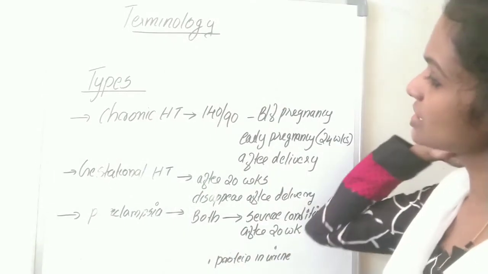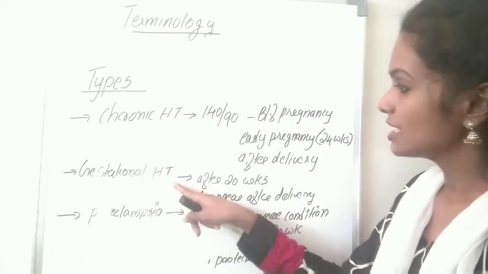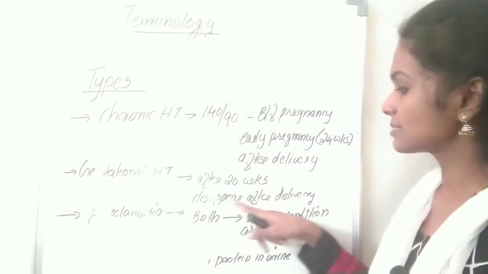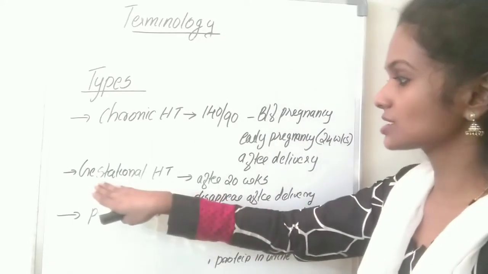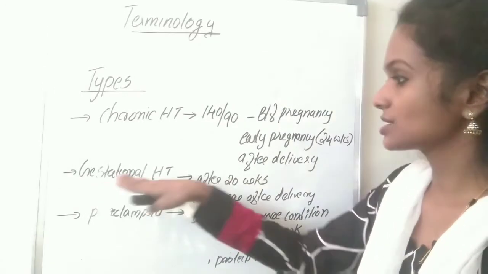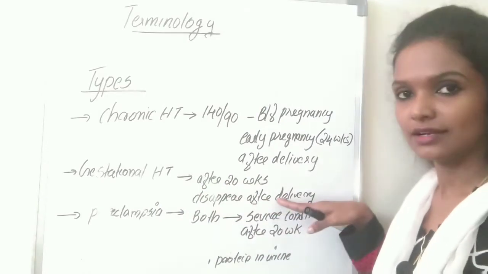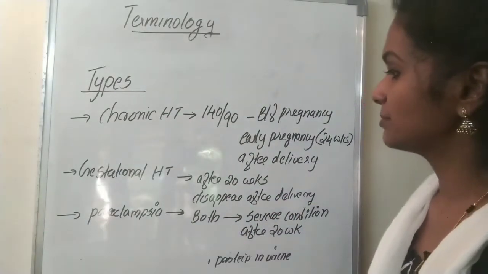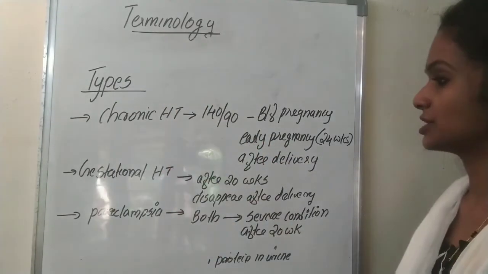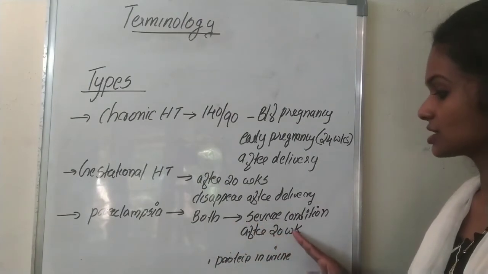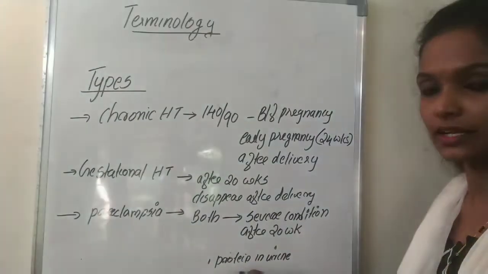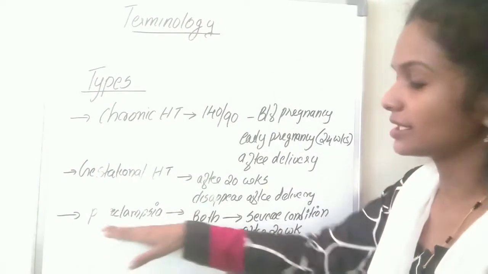Another is gestational hypertension. Gestational hypertension means the hypertension occurs after the 20th week of gestation, during the gestational period, and it disappears after the delivery. And another is pre-eclampsia. It is a condition of both chronic hypertension and gestational hypertension that can lead to a severe condition after the 20th week of gestation. We can also observe an increased level of protein in the urine in pre-eclampsia.